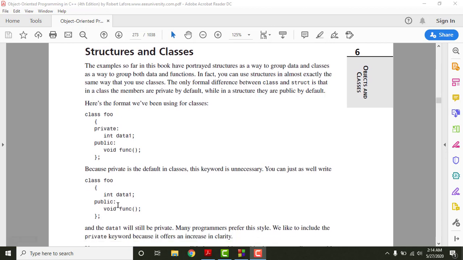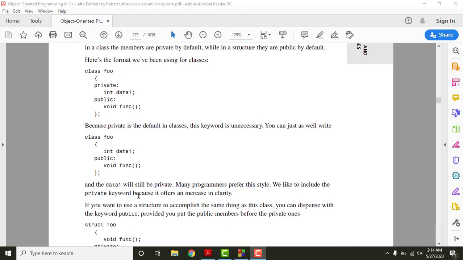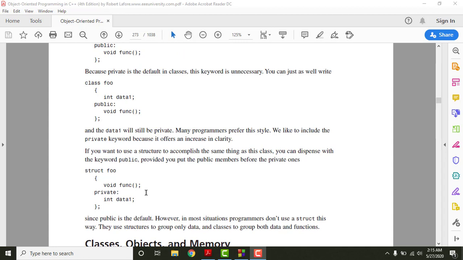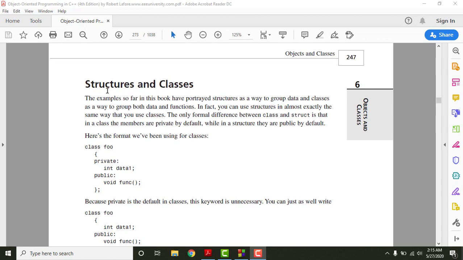However, we mention the public keyword for the functions, because by default everything in the class is private, and explicitly we want to use the functions as public, therefore we need to mention the keyword public here. And the opposite is true for structures, right? If you come to the structures here, the structures are totally public. However, we want to make our data private, therefore we need to mention the private keyword for the data, and the functions are public, therefore there is no need to mention the public keyword here, right? So I hope the concept of structures and classes and the difference between them is clear now.